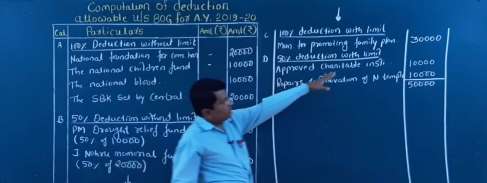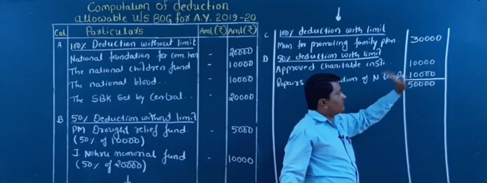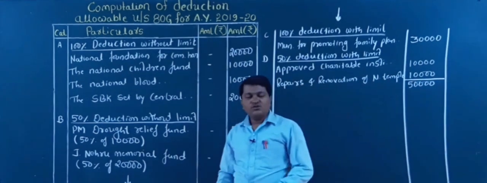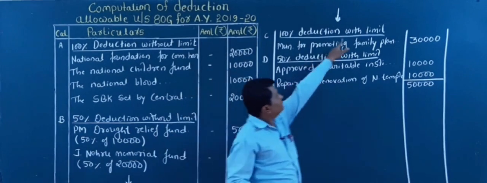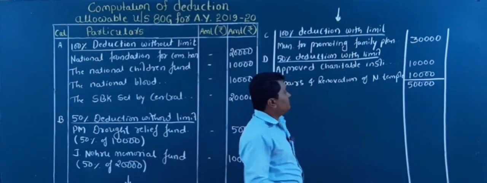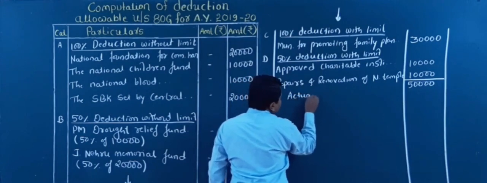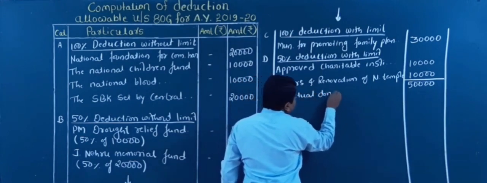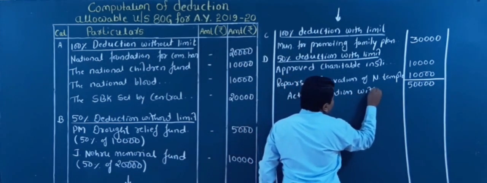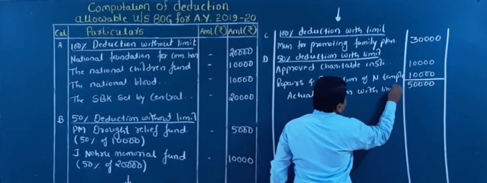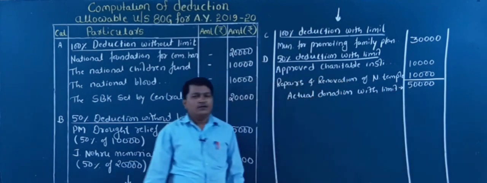So this is actual donation with limit. I will write here, actual donation with limit.